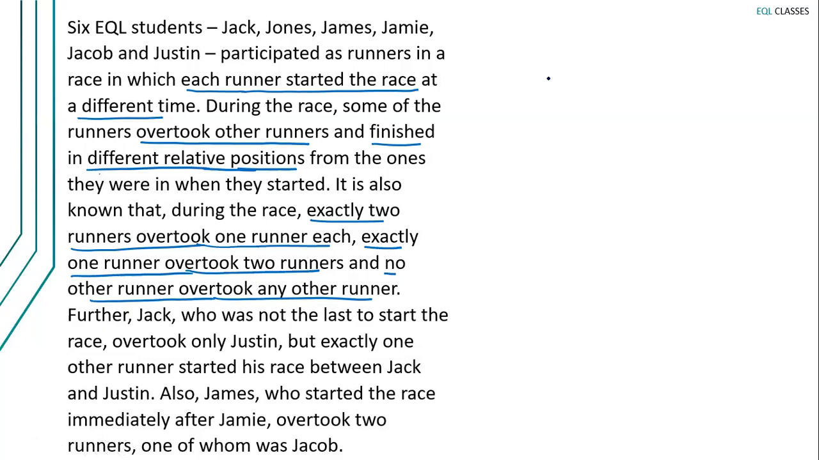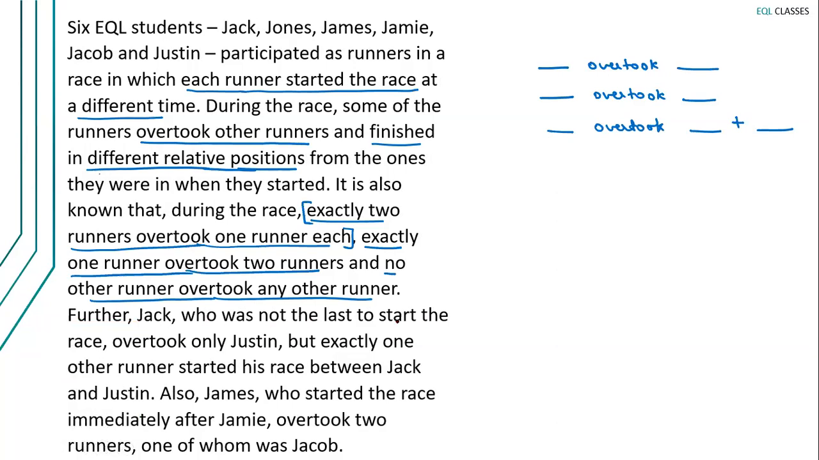So exactly 2 runners overtook 1 runner each, and this takes care of this statement. And exactly 1 runner overtook 2 runners. So there is this 1 runner who overtook 2 runners, and there is no other runner who overtook any other runner. Fine. Let's read now.